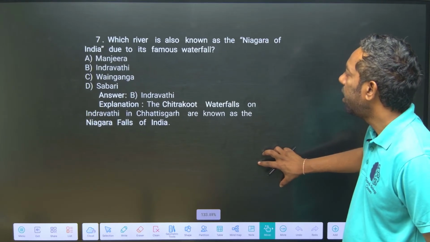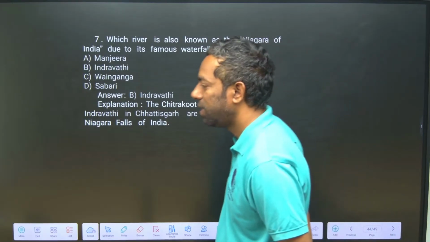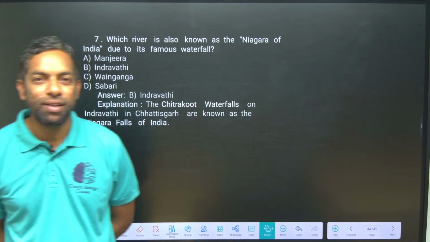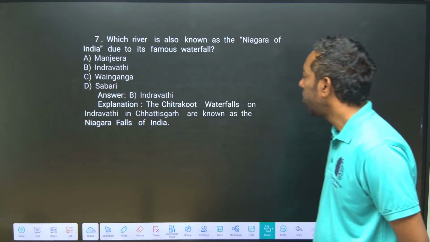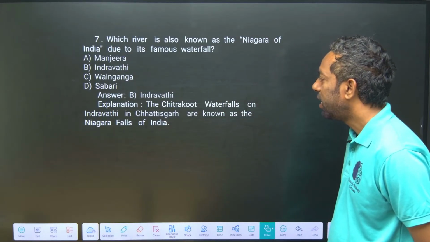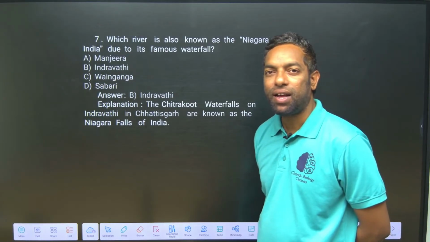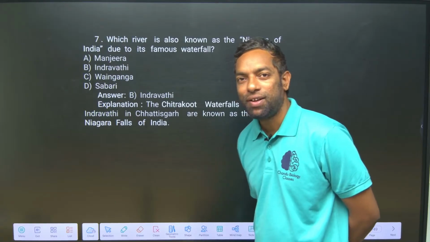Which river is also known as the Niagara of India? Indravati. The Chitrakote waterfalls on the Indravati in Chhattisgarh are also known as the Niagara waterfalls. This is important from the exam point of view.